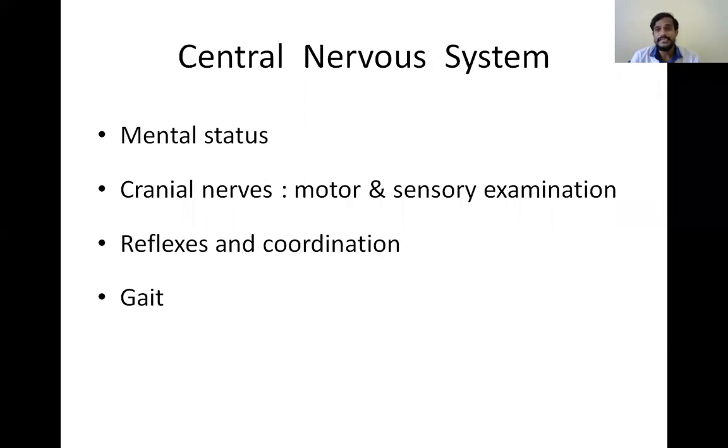Similarly, in the central nervous system, we will see the mental status of the patient and we will examine the cranial nerves, the motor and sensory examination, and we will see all the reflexes, the coordination of the patient, and we will see the gait. All these things are normal or not, we will examine in the central nervous system examination in the systemic examination. If all are normal, he is not suffering from a nervous system disorder. If there is any abnormality, then we can suspect some nervous system disorder.